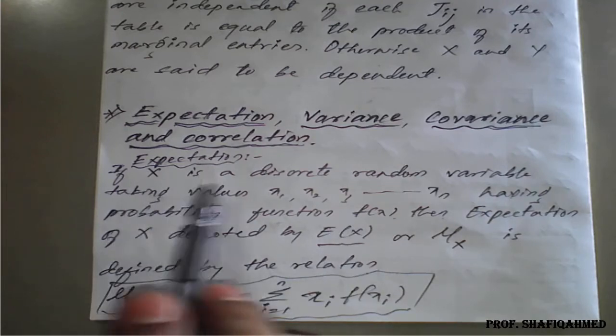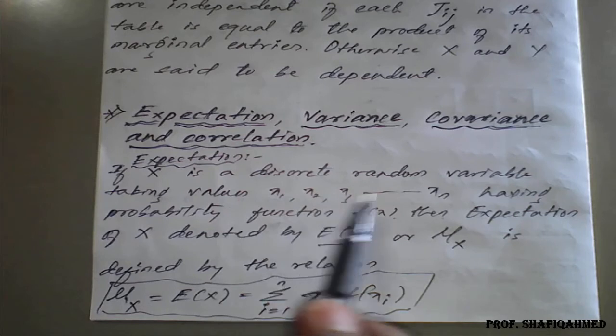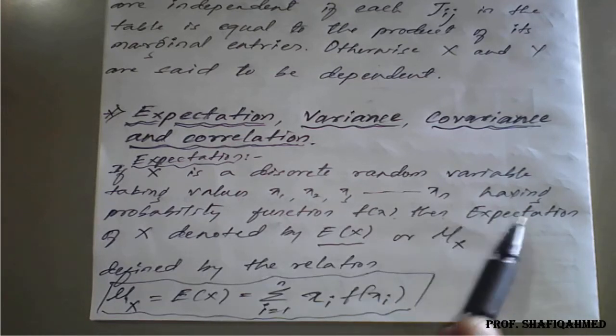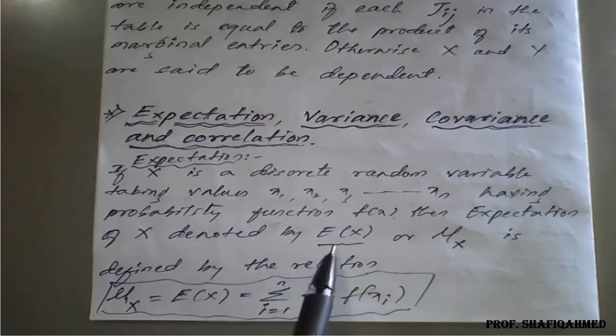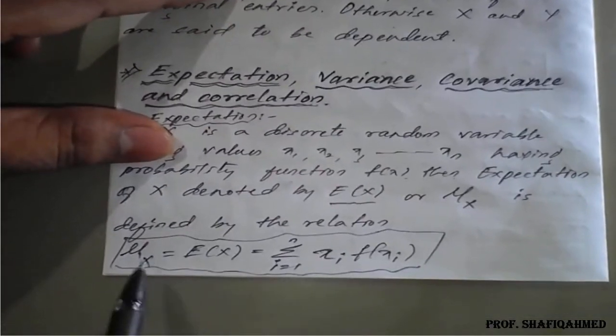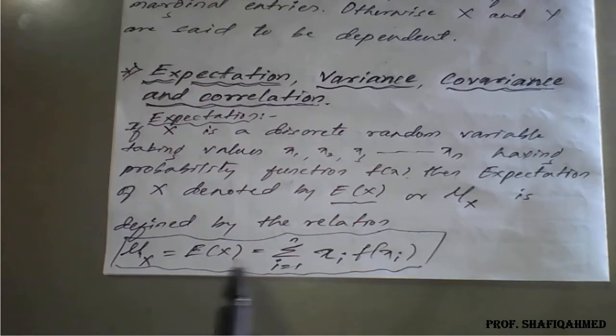So if X is a discrete random variable taking values x1, x2, x3 and so on up to xn, having probability function f of x, then the expectation of X is denoted by E of X or mu of X. This mu stands for the mean of the given data and is denoted by the relation mu of X is equal to expectation of X, and it is given by the summation, i from 1 to n, of xi into f of xi.